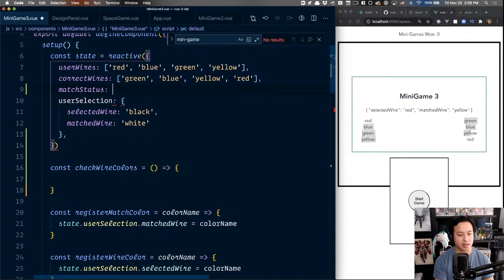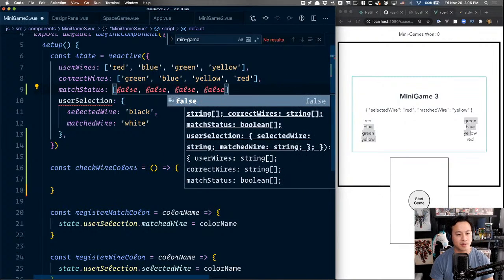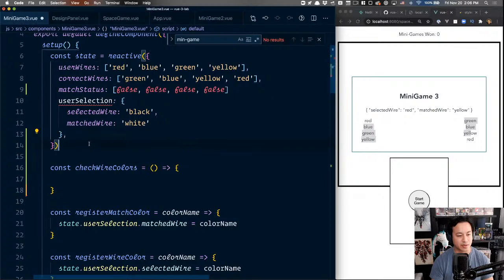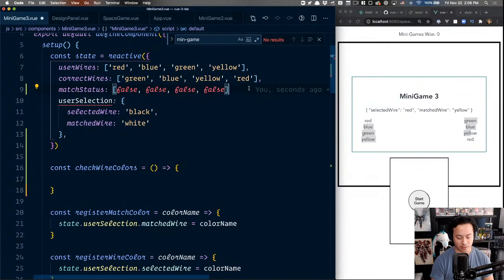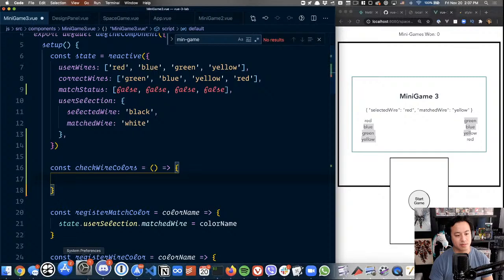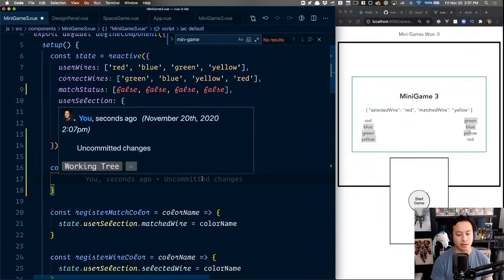Match status, and theoretically these should eventually line up. I'm sketching out the data property here, because yeah, so if it's this one to this one, it'll be true. Okay, yeah, I can make this work, I believe. We'll see. Check wire colors. So it's gonna need an argument, isn't it? Oh, no, I don't think it does.